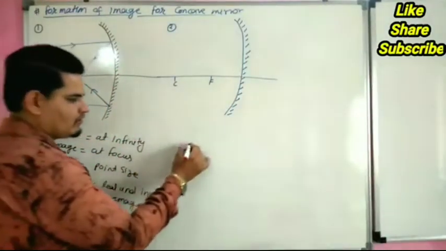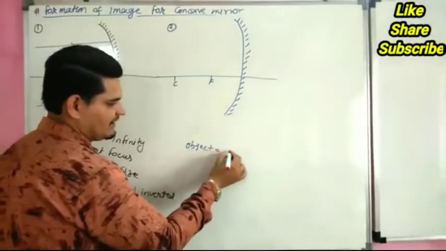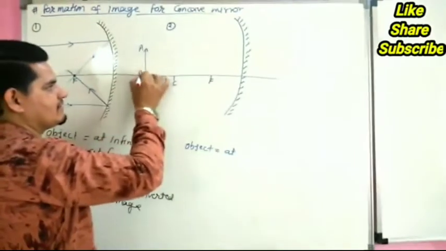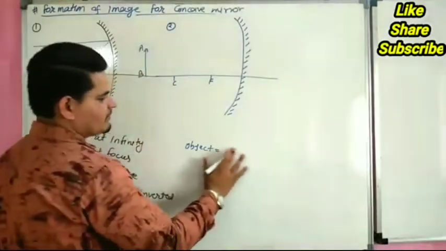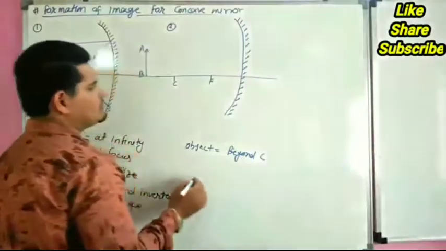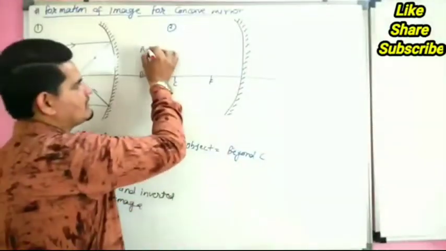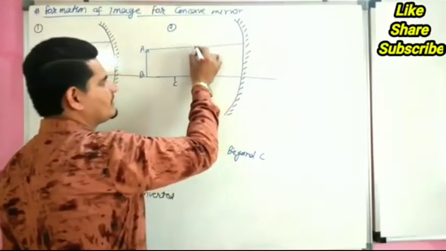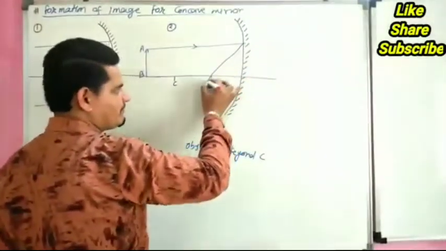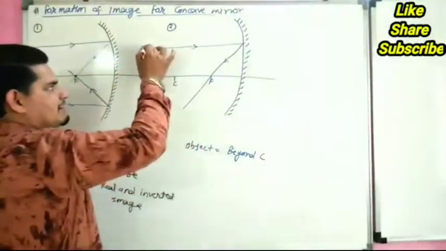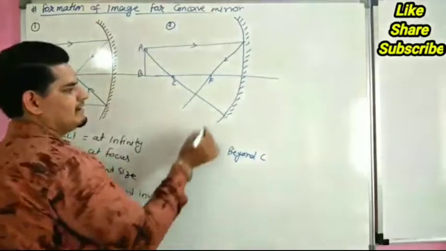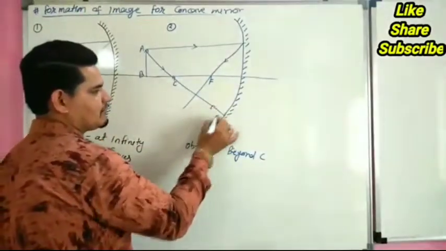Now we are putting the object at this place, beyond C. This is called AB or the object. A ray coming parallel to the principal axis passes through the focus, and a ray coming through the center of curvature passes again through the center of curvature.